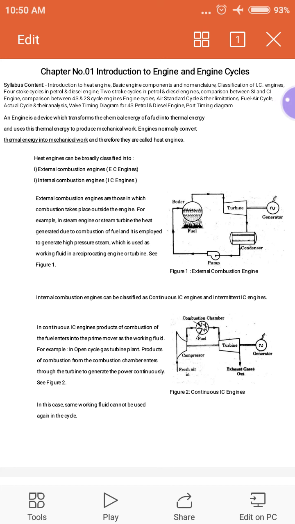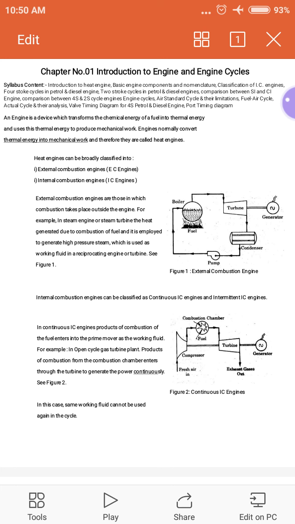So before starting the actual syllabus of this internal combustion engine subject, we will discuss some basics, that is the law of conservation of energy. We know energy can neither be created nor destroyed. It can only transfer from one form to another form. So in engineering, engineers always try to convert one form of energy into another form with more efficiency. So in an engine, again, we have to convert one form of energy into another form.